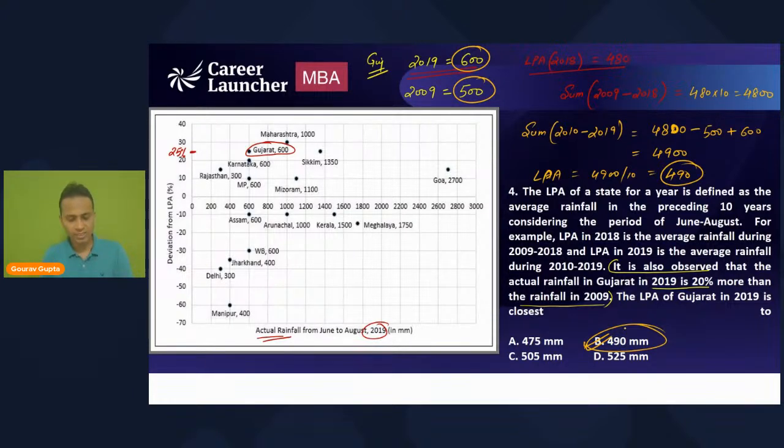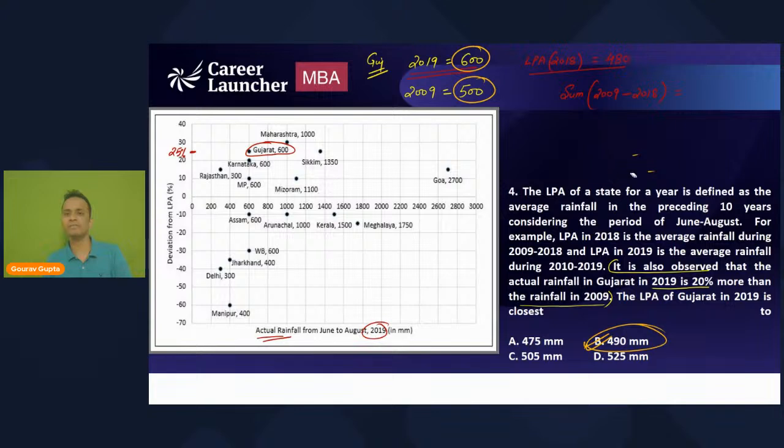Okay, yes, Isha, I will quickly cover how I got the LPA of 2018. So I will erase this data. All of you focus once again. At the beginning of this question, I have explained one thing: what all we can get from this graph. So if I talk about Gujarat, for Gujarat 2019 rainfall is 600.